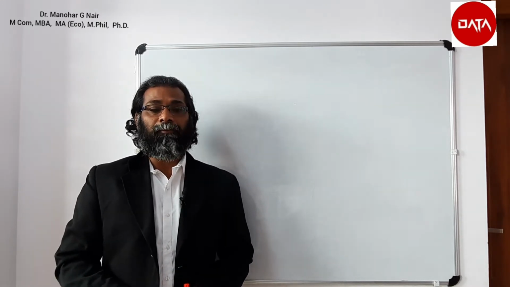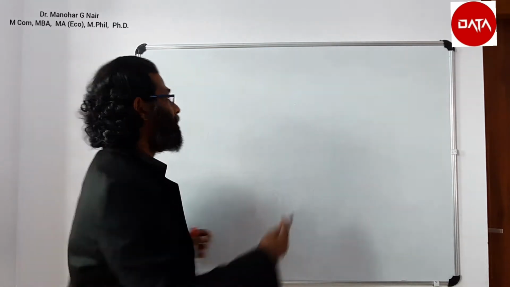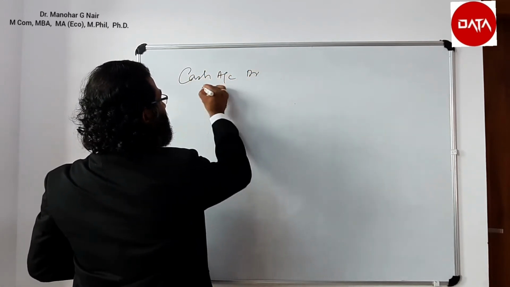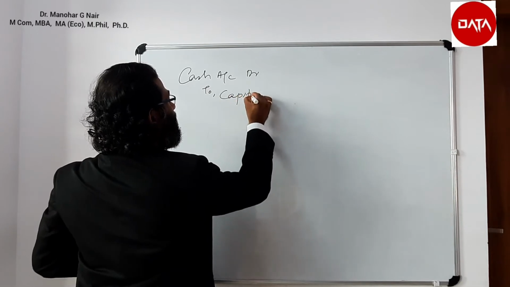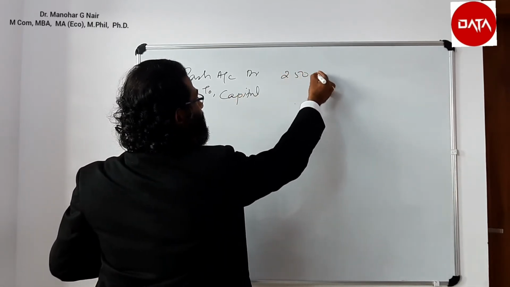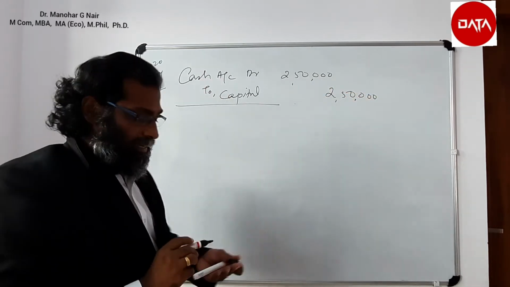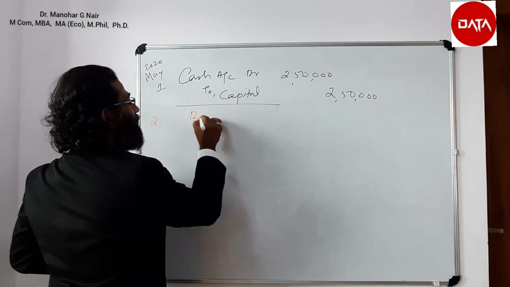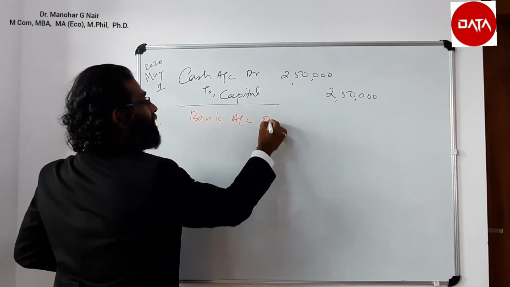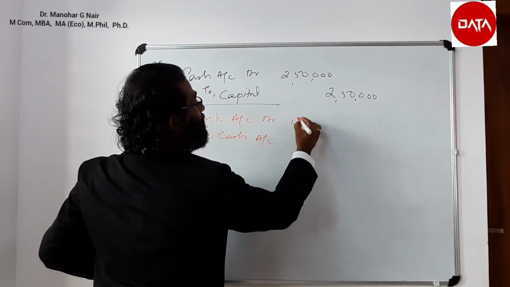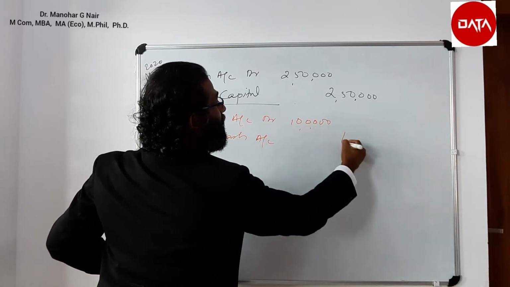The first transaction is commenced business with cash rupees 2,50,000 on May 1st, 2020. So what will be the journal entry? Cash account debit to capital account, that is 2,50,000. Now the second transaction: bank account debit to cash account. Amount is 1 lakh.